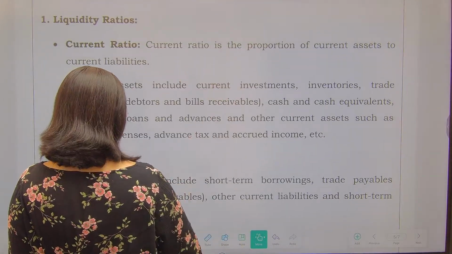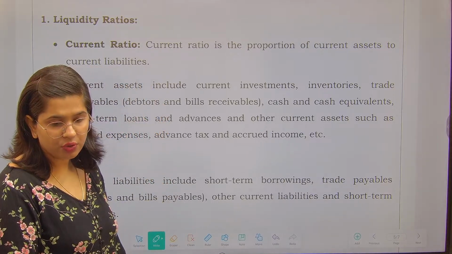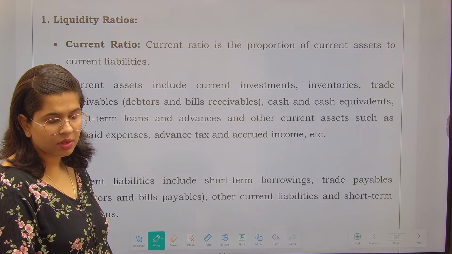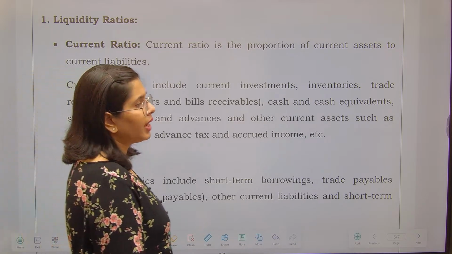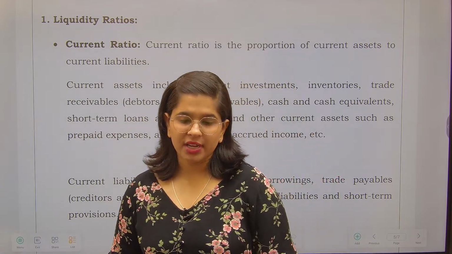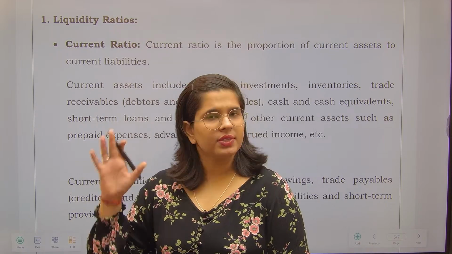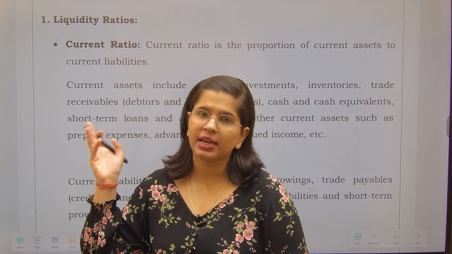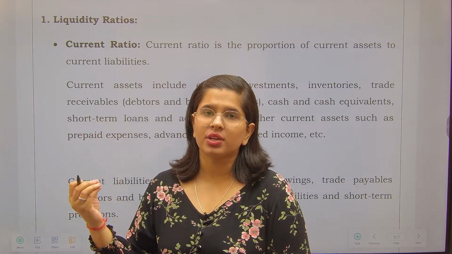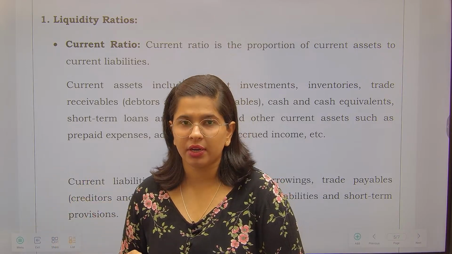See, in liquidity ratio, the first and foremost important thing is your current ratio. Why do they come under the functional head? They come under the functional head because we are dividing them on the basis of purpose. If you want to classify them, you can classify them on a traditional basis as well. But functional basis means what we want to derive from these particular ratios.